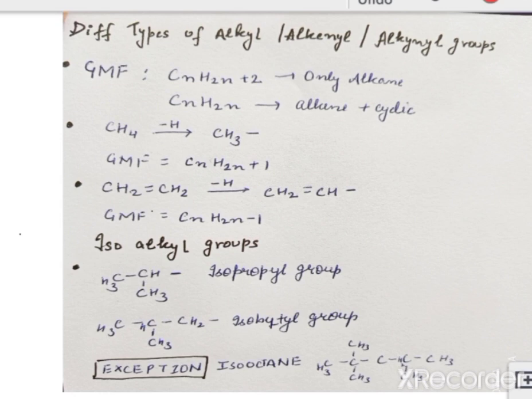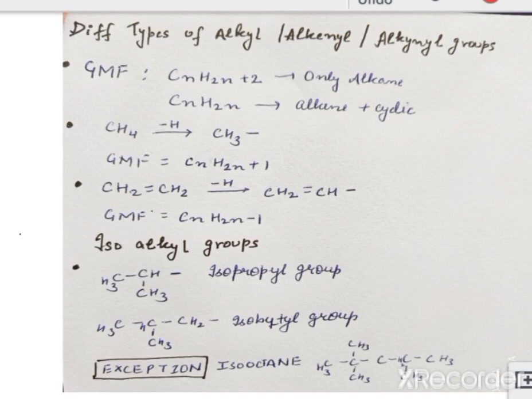Today we will start with our very first topic, that is nomenclature. Before starting with IUPAC, let us talk about some general names which are frequently used in questions. So let us start with different types of alkane, alkyl and alkynyl groups.